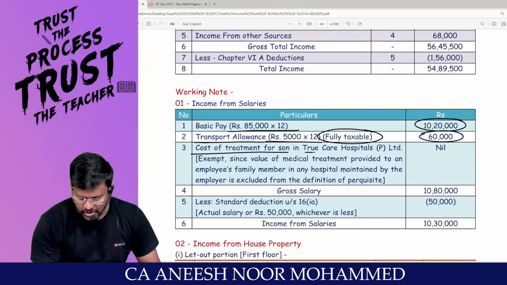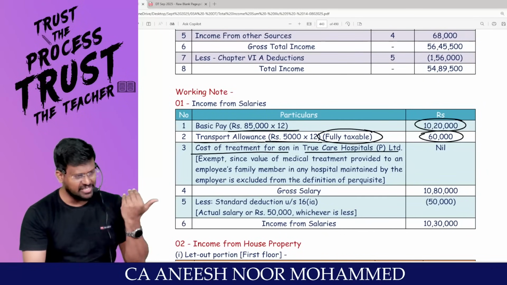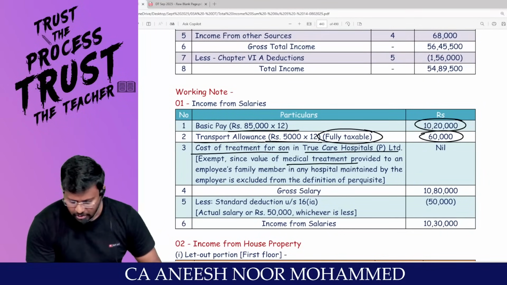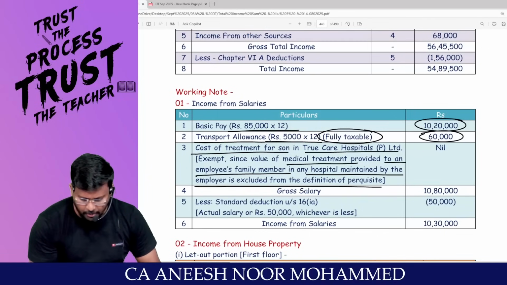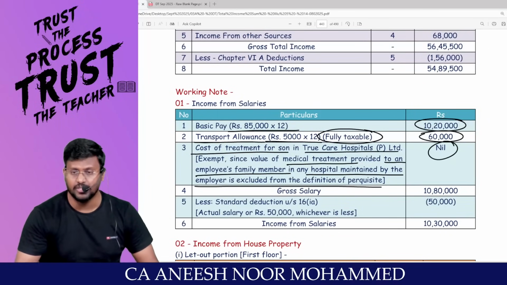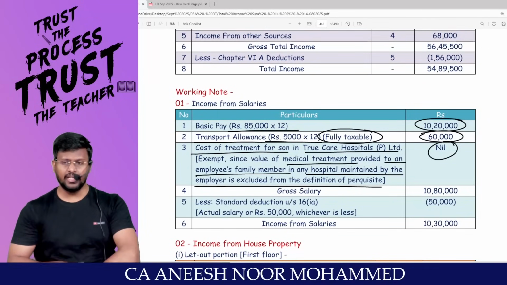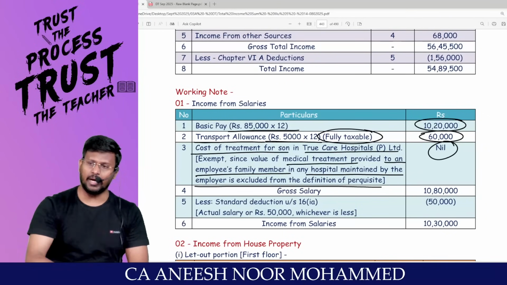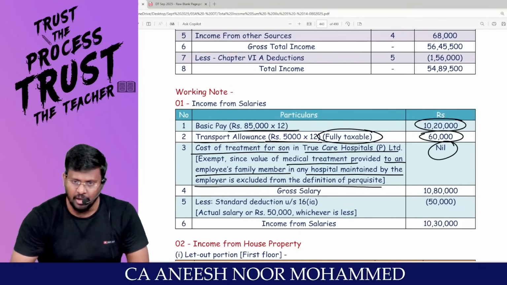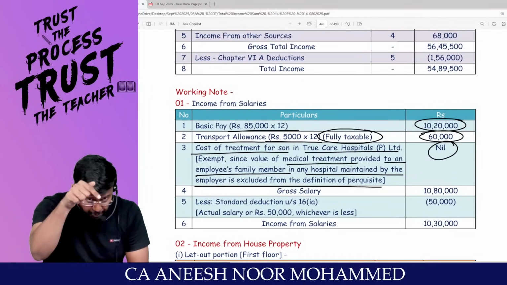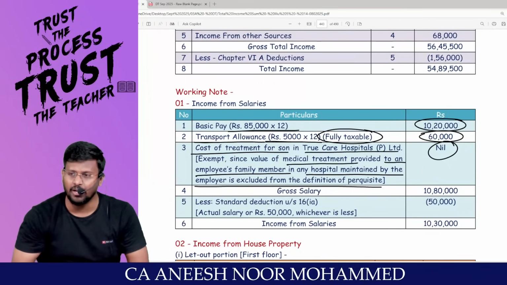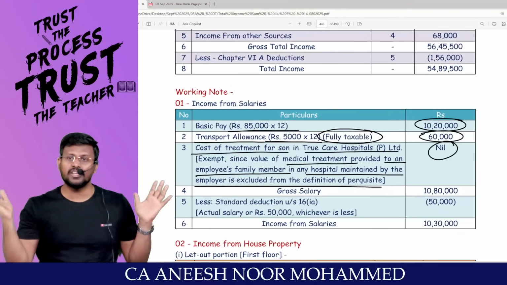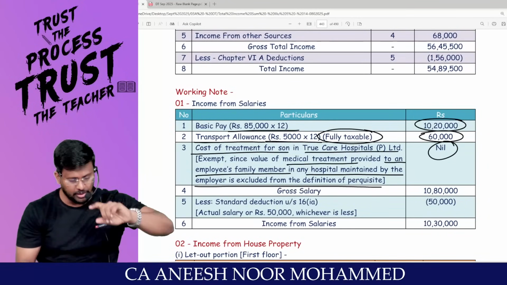Cost of treatment for son in True Care Private Limited. It is exempt since value of medical treatment provided to an employee's family member in any hospital maintained by employer is excluded from the definition of perquisite. Sir, medical facility can be provided either in India or outside India. In India, 3 places fully exempted. Number 1, government hospital, employer hospital, or CIT approved hospital. This is whose hospital? Employer's hospital. Hence, it will not be treated as perquisite. Are you able to connect the provision?